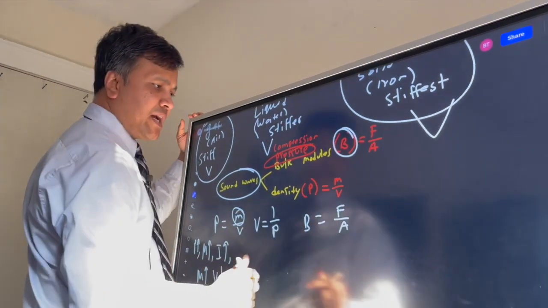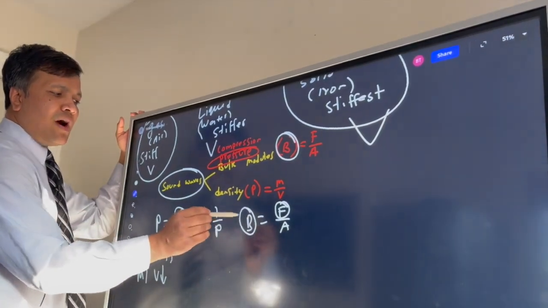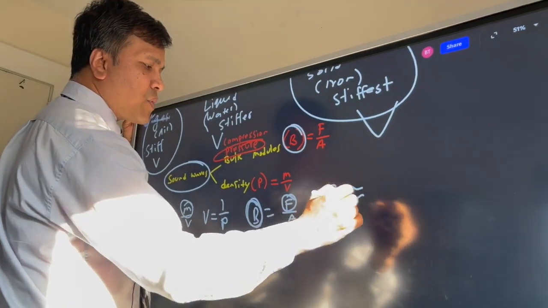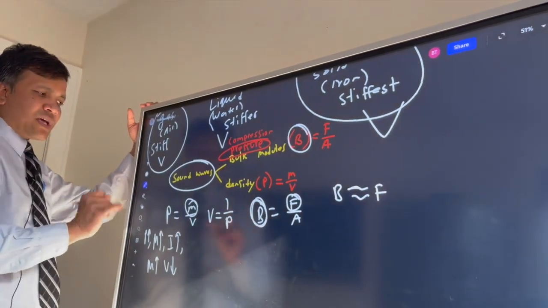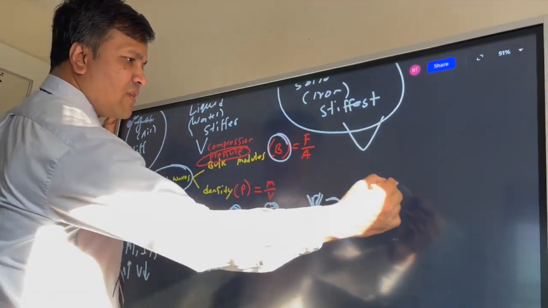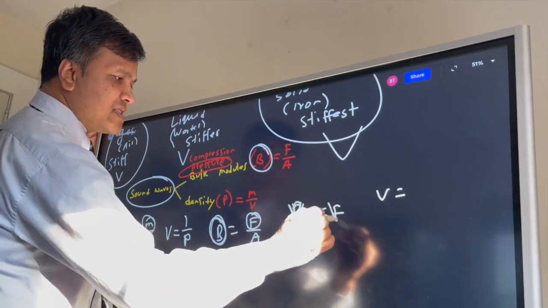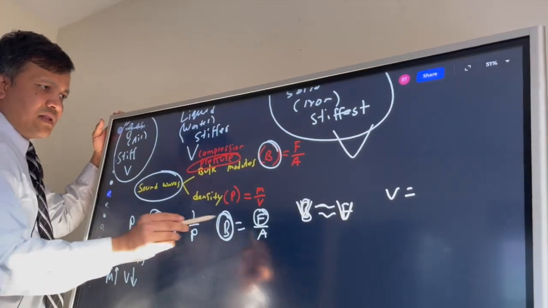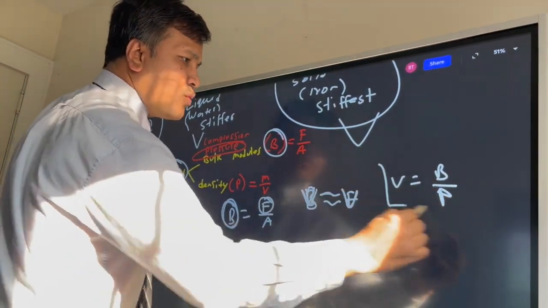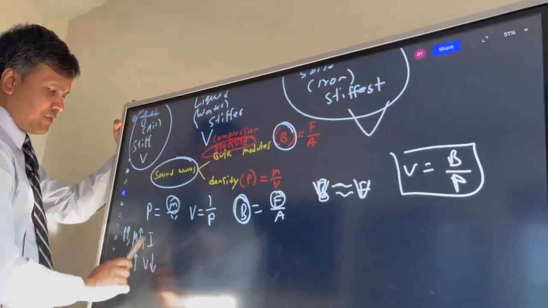All right. What about here? If the force goes up, then bulk modulus goes up. If bulk modulus goes up, force also goes up. So they are proportional to each other. So we can put together a formula for the velocity. Okay. So the velocity is then B over rho. So now we don't know whether we need to modify this formula. So let's see whether we need to modify this formula.